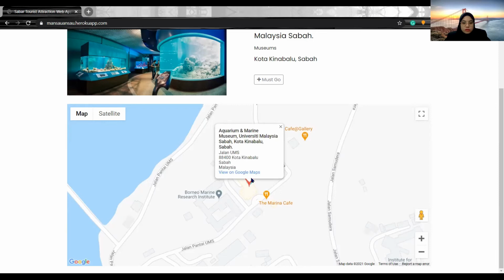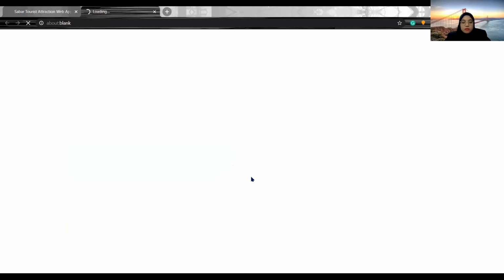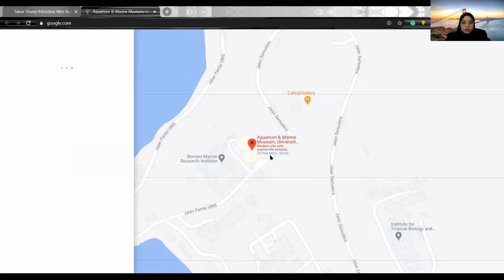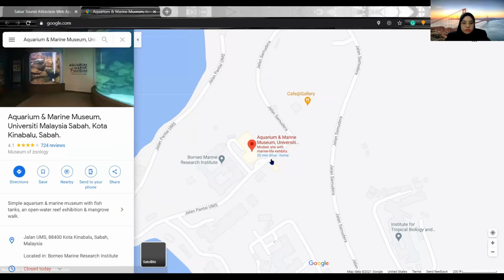The user can also click the marker, and if they want to view on Google Maps, the system will direct them to Google Maps. So if the user wants to go here, Google Maps will provide the direction.